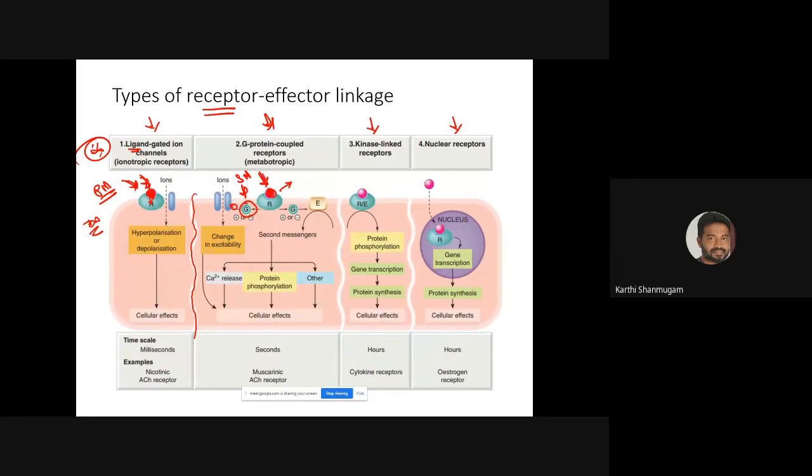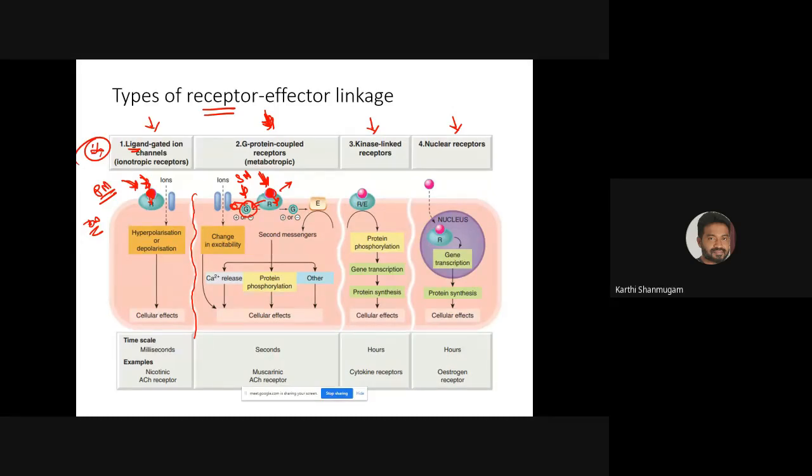So the primary messenger transfers the information to the receptor. The receptor transfers that information to another protein called G protein, and the G protein initiates the response, the cellular effect, right? So either inhibiting the ion channel or opening the ion channel. That is what happens in the family type 2.